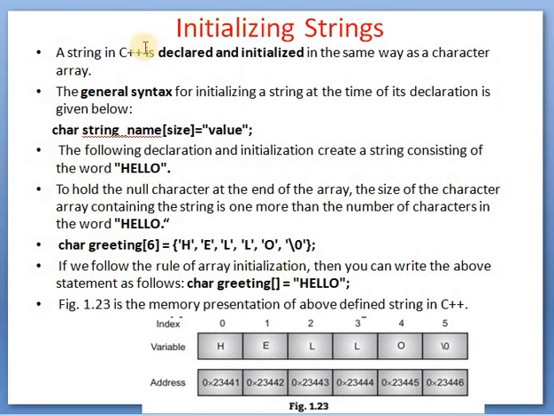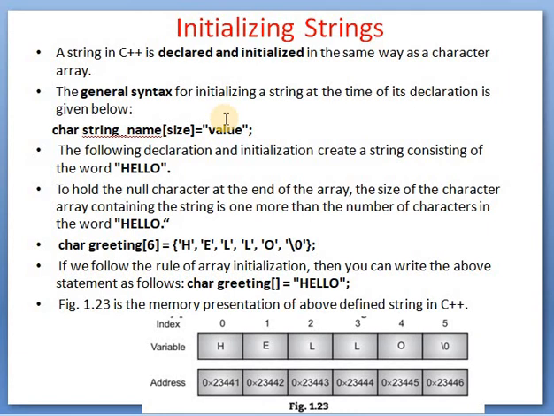Now initializing strings. A string in C++ is declared and initialized in the same way as a character array. So a string in C++ is declared and initialized like what? Other arrays. Means we have to write the data type, after that the name of the array, then the size of the array, and the equal sign, which is the assignment operator, and in enclosed brackets we can write any value which will be assigned to the array.